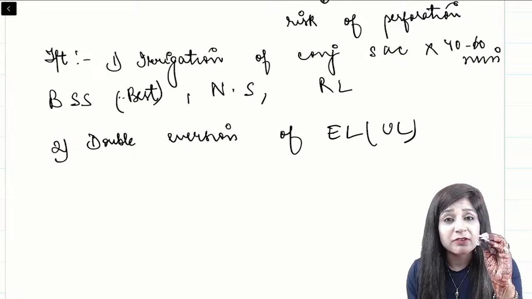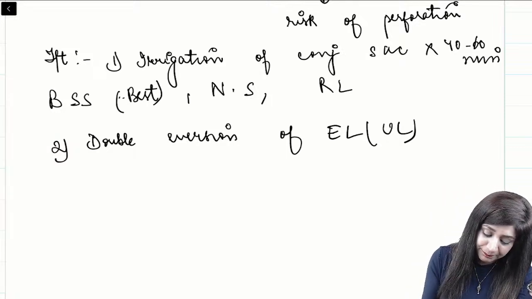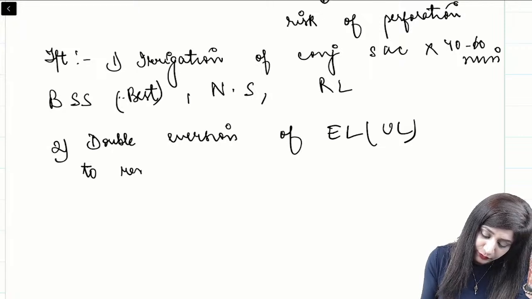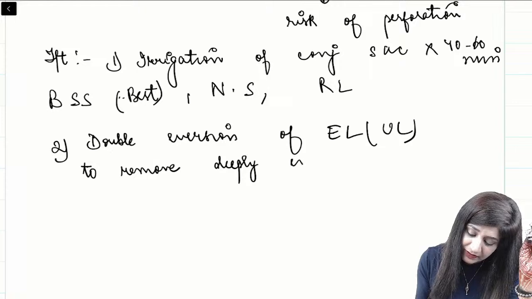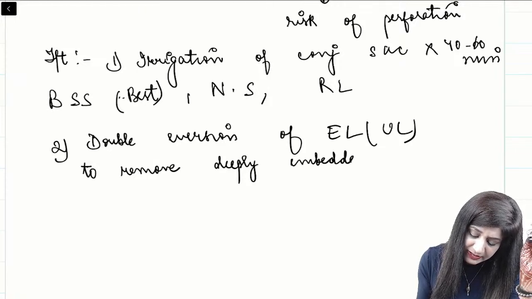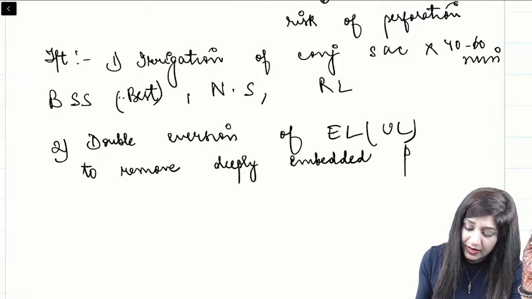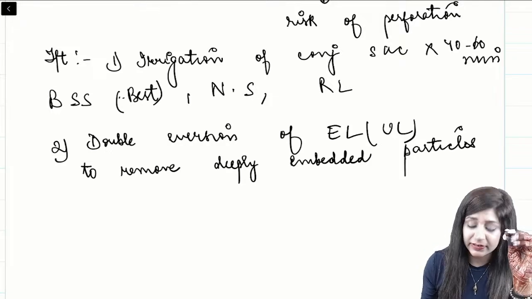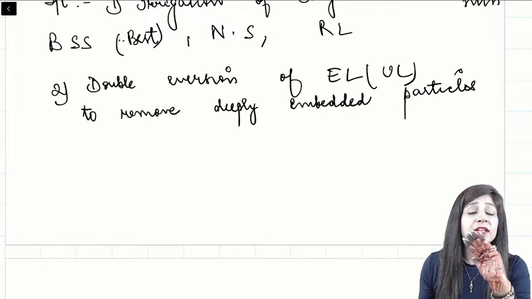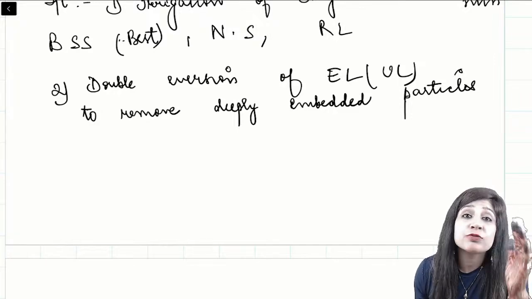And once you have everted, you have to remove the deeply embedded particles. So that is very, very important, because these particles are deeply embedded and they are going into the fornix area. So it has to be removed at the earliest. Once you have done the irrigation, the particles have gone into the eye.